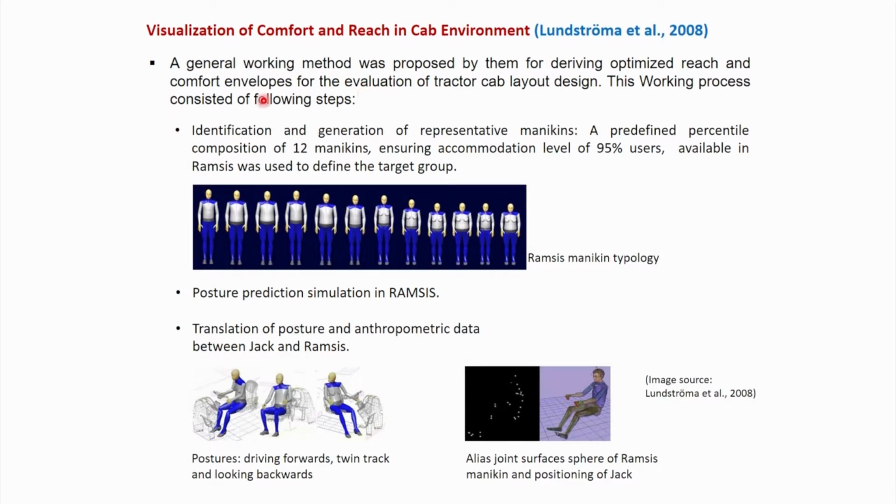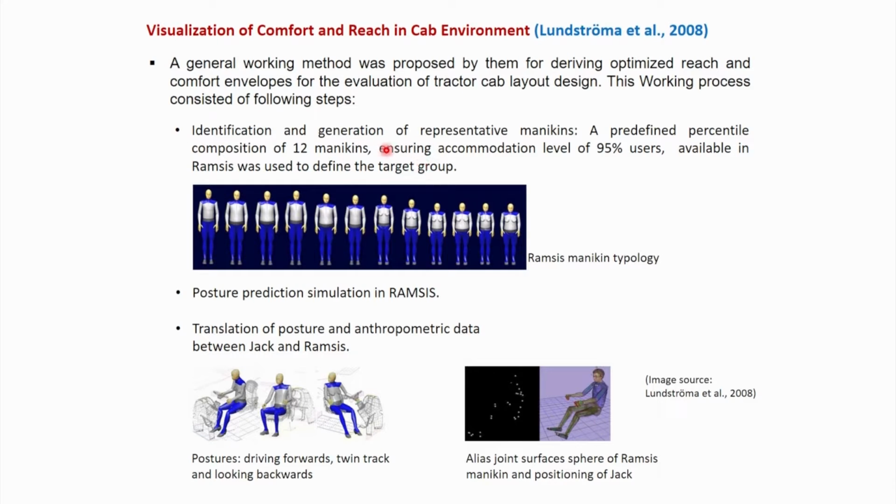The working process considered the following steps. The first step was identification and generation of representative mannequins. A predefined percentile composition of 12 mannequins ensuring accommodation of 95% users available from Ramsys software was used to define the targeted group.